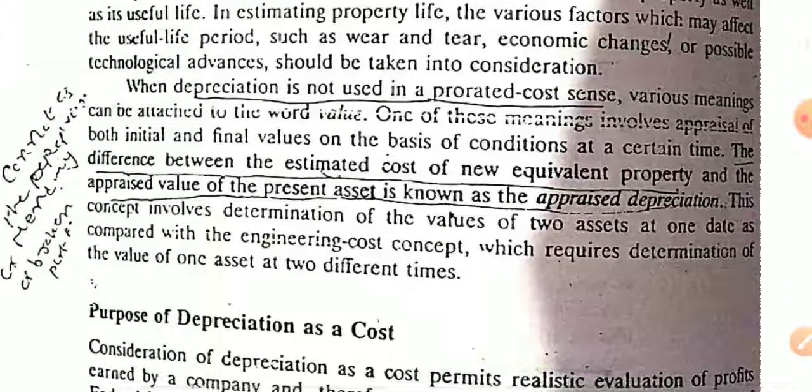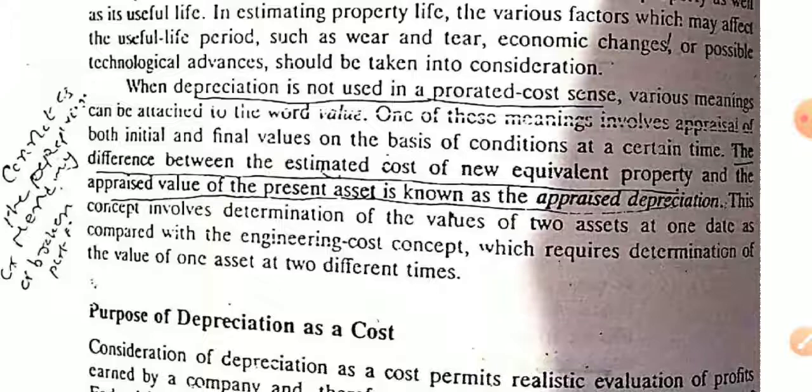When depreciation cost is not used in a strict cost sense, various meanings are associated, one of which involves the applicable initial cost and final values. Now the difference between the estimated cost of the new equivalent property and the approximated value of the present asset is known as the appraised depreciation.